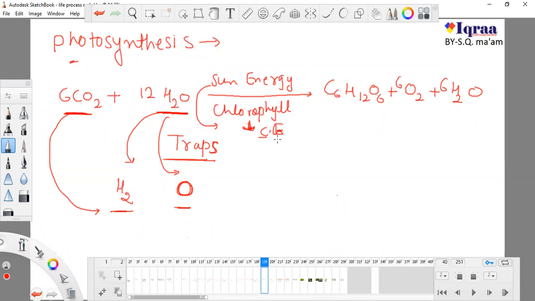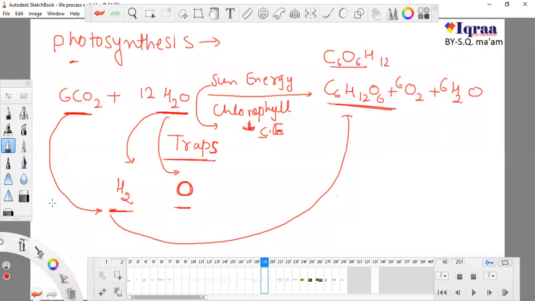By the help of this energy, water molecules are split, and this split hydrogen goes together with this carbon dioxide. You can see in this reaction, hydrogen is added to this carbon dioxide, and now it contains carbon, oxygen and hydrogen, C6H12O6. So it is known as reduction.